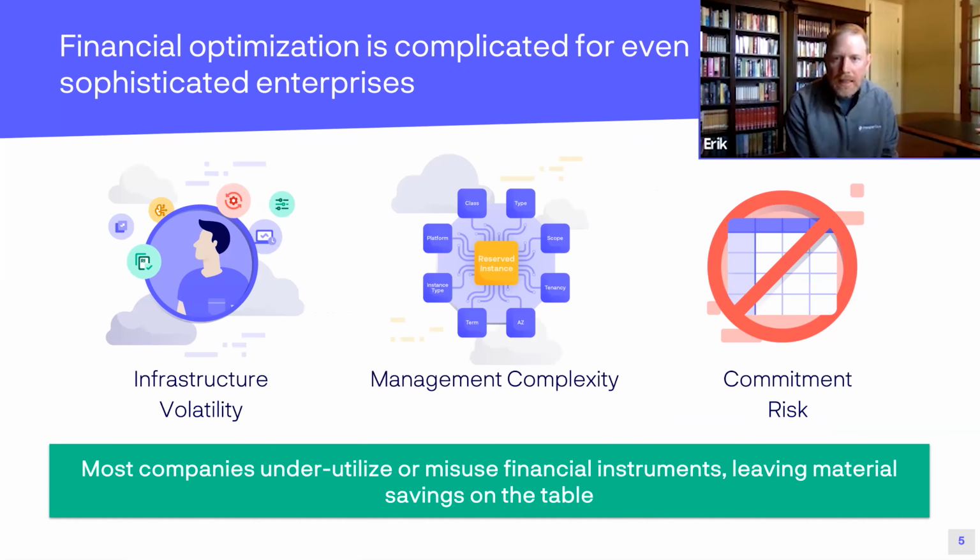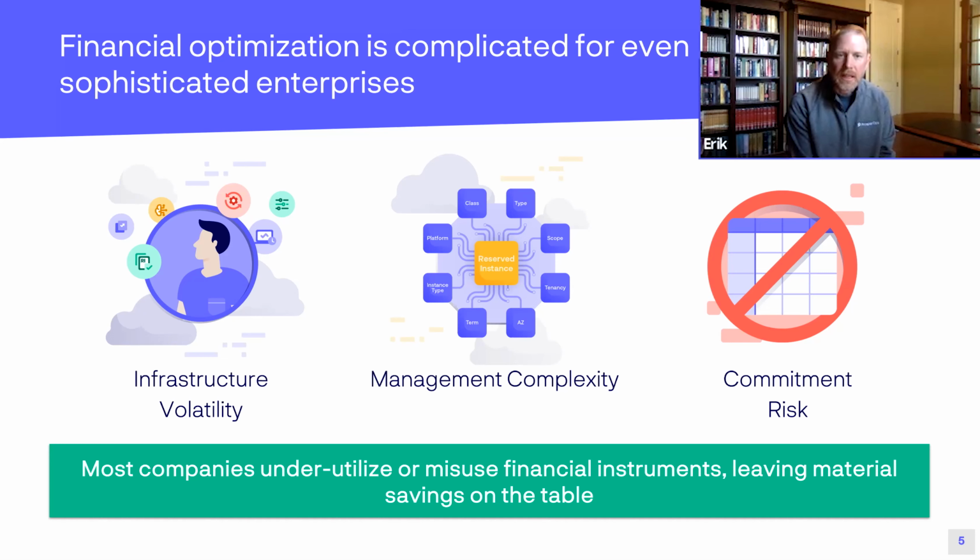Okay, just a bit about the financial optimization problem set. It's still incredibly complex, particularly when you're looking at managing a large, dynamic, global environment, and trying to consistently achieve savings month after month after month. And there's generally three components to that we see.